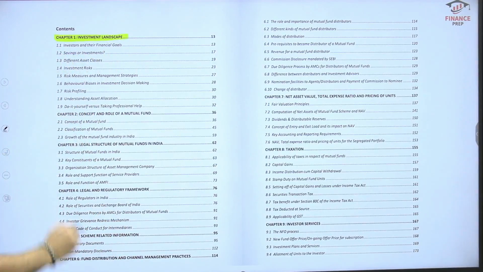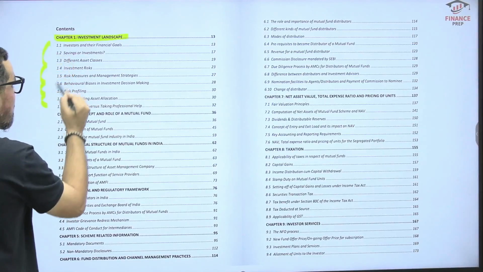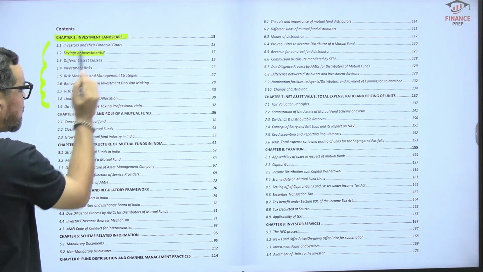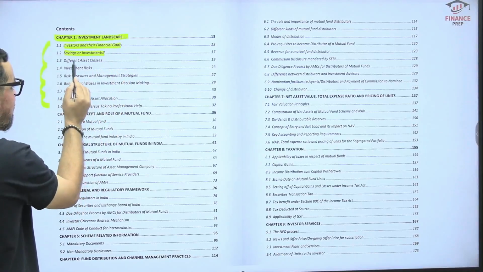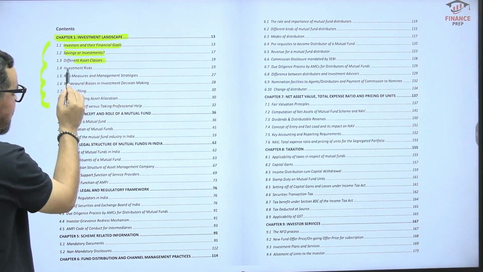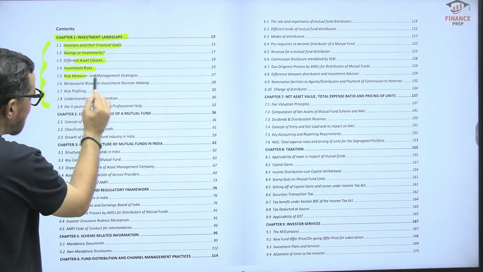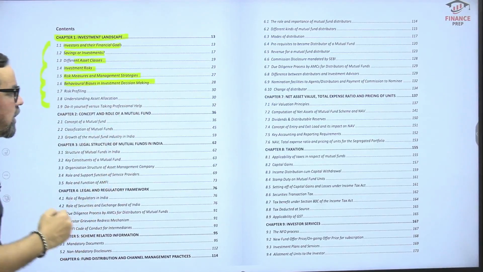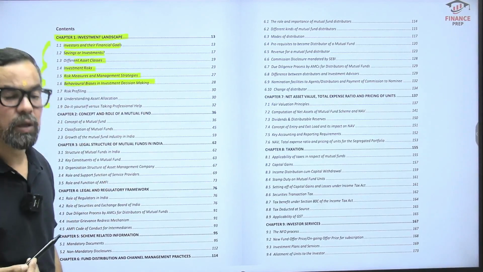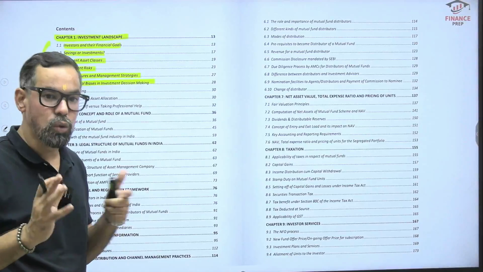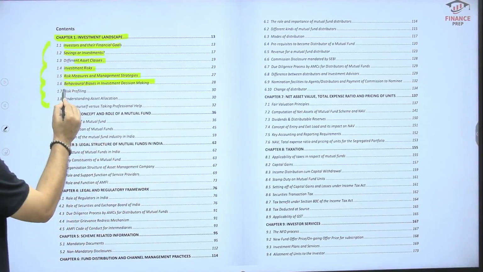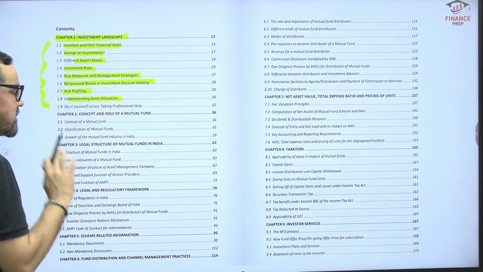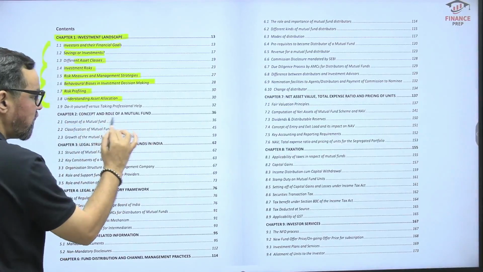just an overview of investment things, right? It includes subtopics like investors and their financial goals, how to assess those, saving versus investment. Then we have different asset classes, then investment risk measures and management strategies. Then we have behavioral biases in investment decisions while we make the investment. The biases or notions and how they impact people's investment, risk profiling customer to customer, understanding asset allocation, do it yourself, various types of professional things and all.